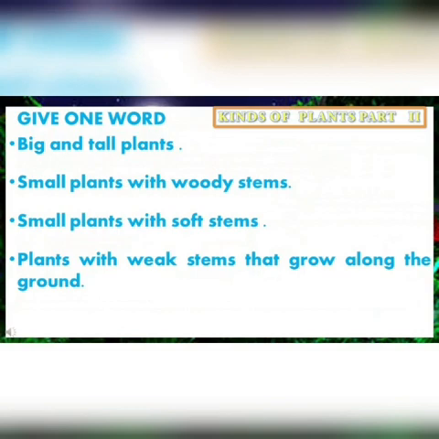Give one word. Big and tall plants. Big and tall plants are called trees. Small plants with woody stems. Shrubs. Small plants with soft stems. Herbs.